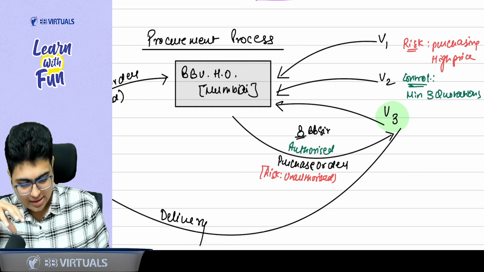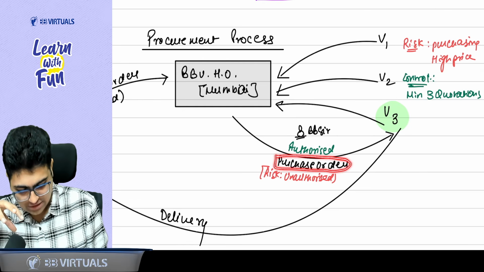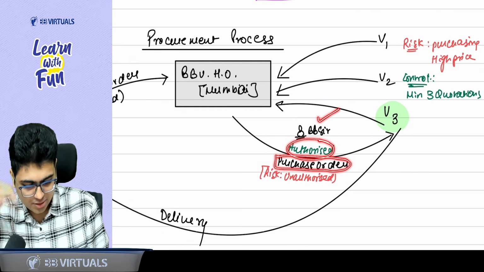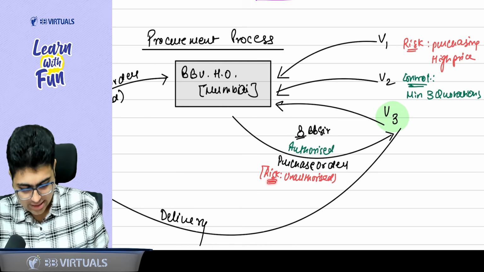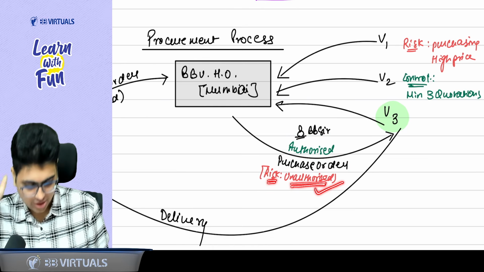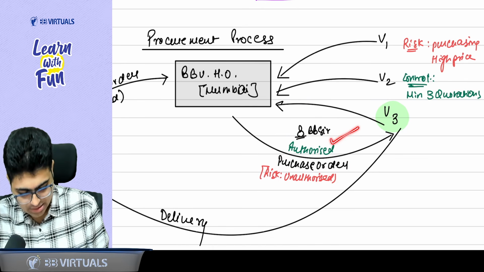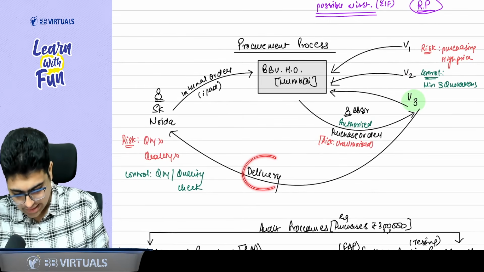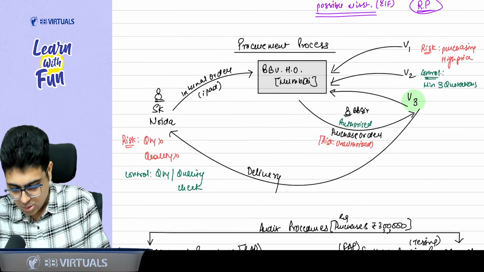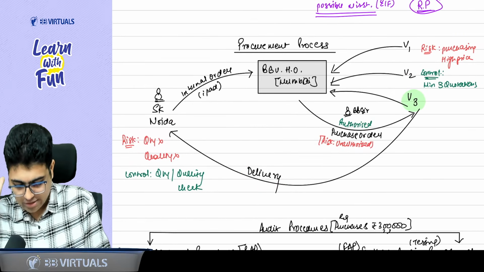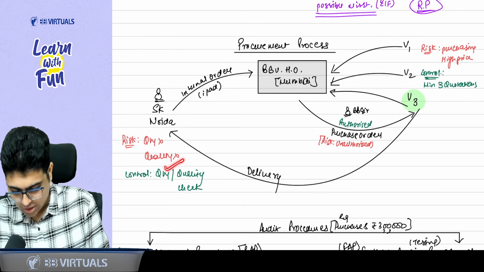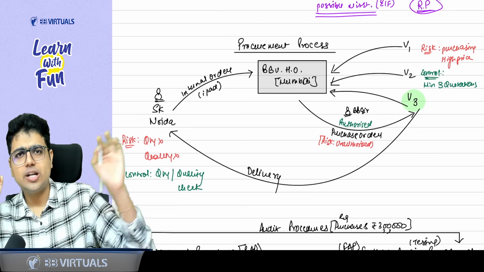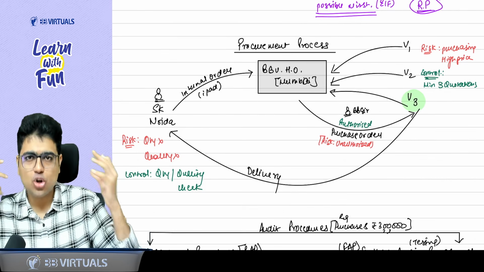Now, when I am placing the order, I will place a purchase order which will be authorized by BB sir. Why is the authorized purchase order there? Because there is a risk that unauthorized purchases can take place in the organization. Now, when BB sir places the purchase order, the goods will be delivered at my home. There is a risk that the proper quantity or proper quality is not delivered. So what control can we exercise? There can be a proper quantity and quality check. This is what happens in the procurement process.